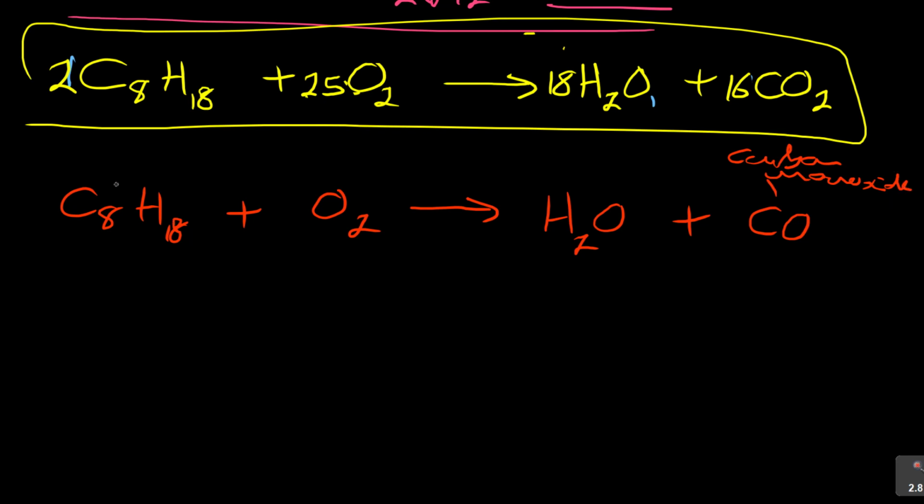So when you do that, you do the same thing. We balance the carbon, the hydrogen, and then later the oxygen. So 18 hydrogens on the left, we've got 9 there, and then the carbon is 8. I put 8 there. Now how many oxygen do I have? Here it's 9 times 1, it's 9 oxygen plus 8, which is 17. So it's 17 over 2, remember.